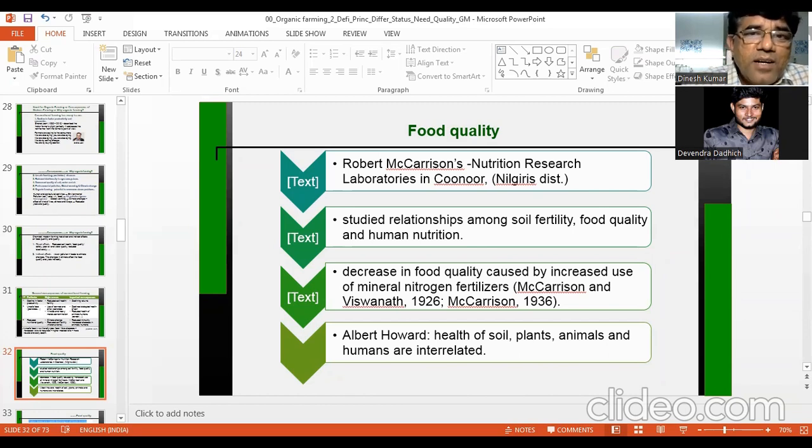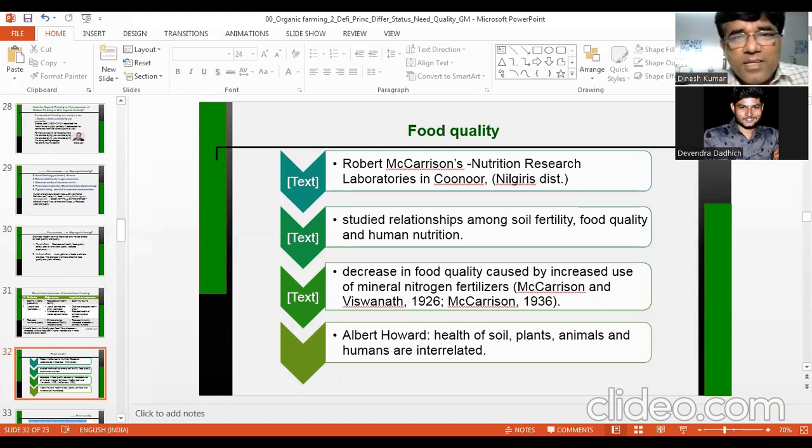Research started very long back. In the brief history, I gave you the name Robert McCarrison. He was a major, a doctor in the British Army, and he used to do some research on nutrition also. He was responsible for the establishment of the National Nutrition Institute in India, the Nutrition Research Laboratory in Coonoor.